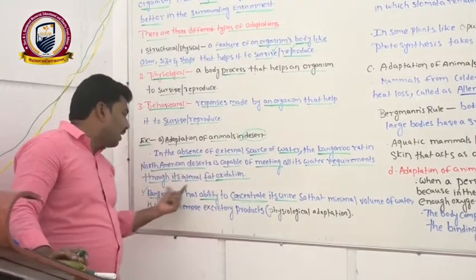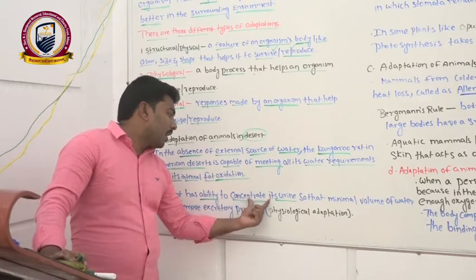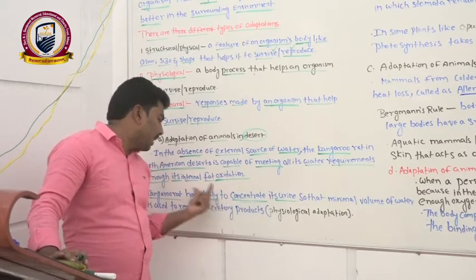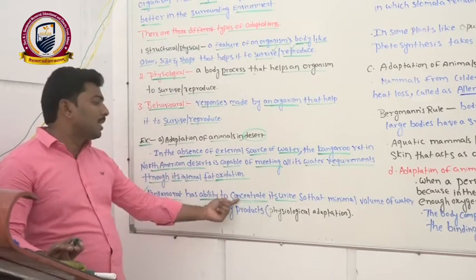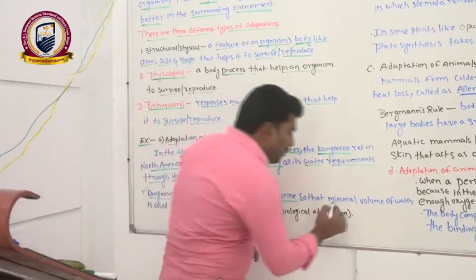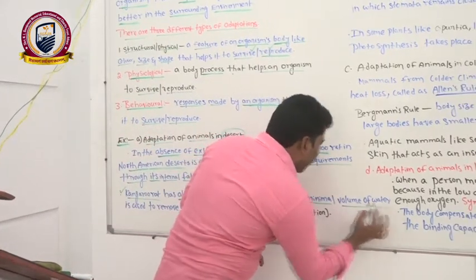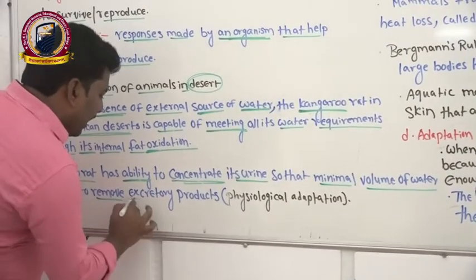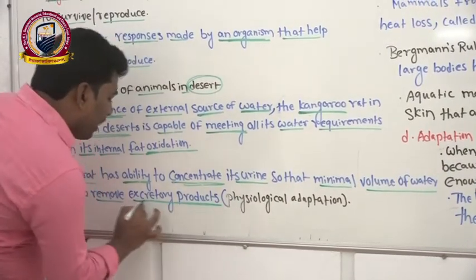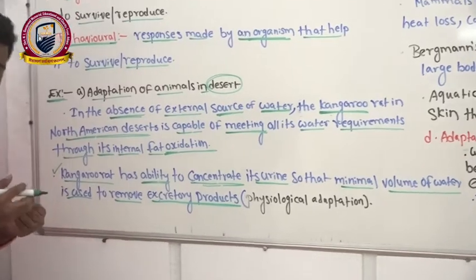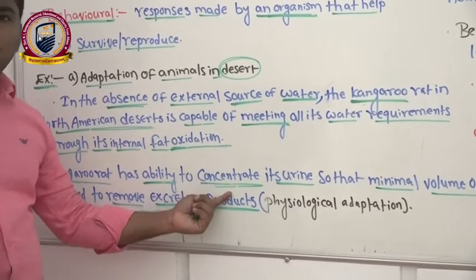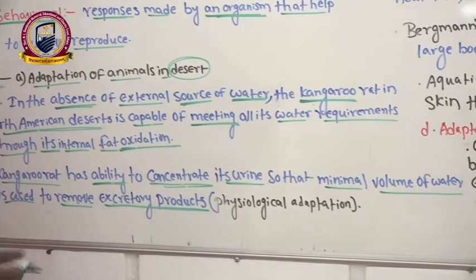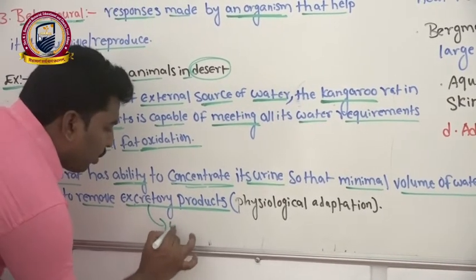They have an ability to make concentrated urine, so that a minimal volume of water is used to remove excretory products. A minimal amount of water is required for the removal of excretory products. The excretory product here is urea.